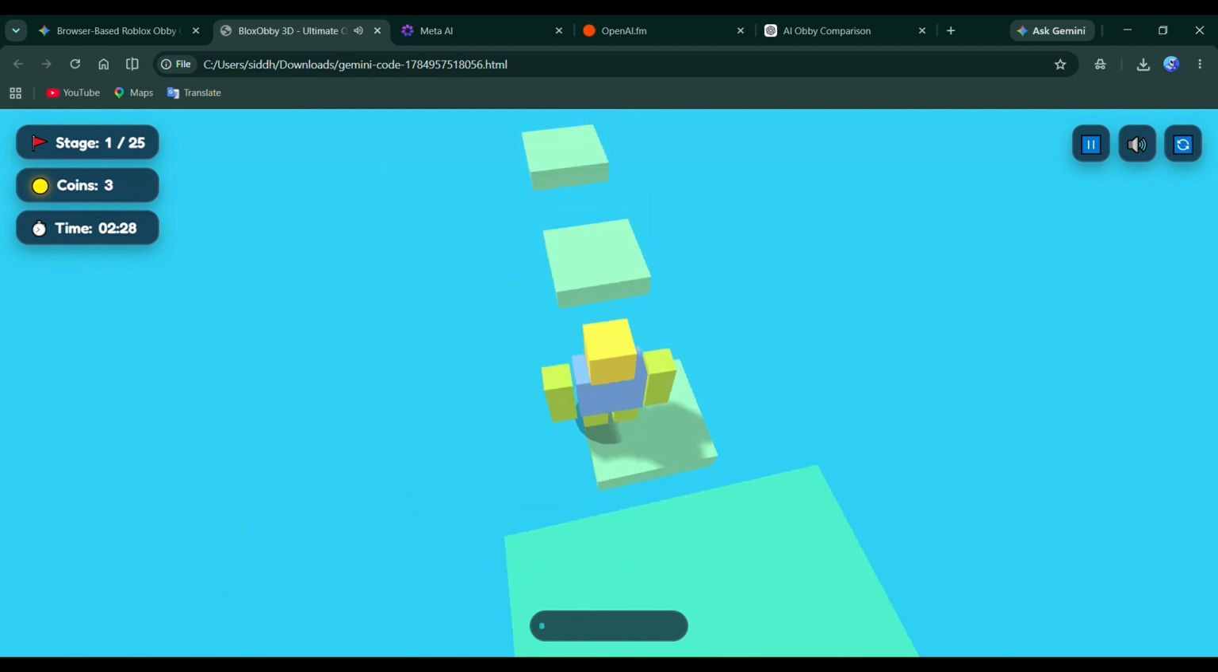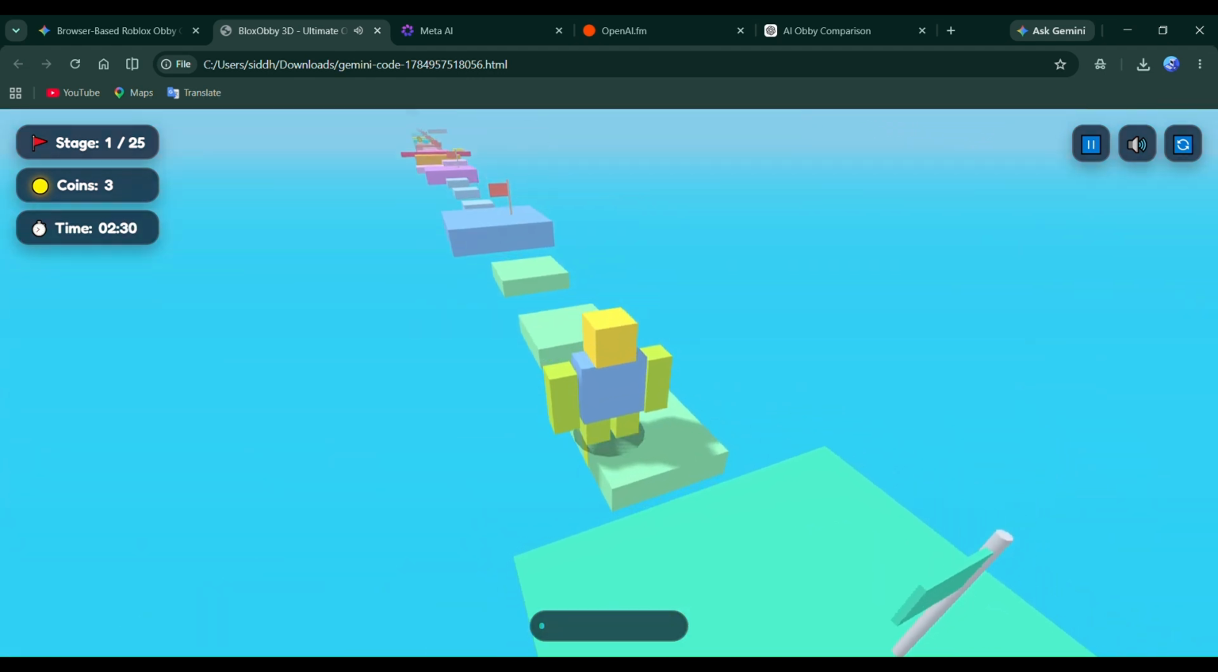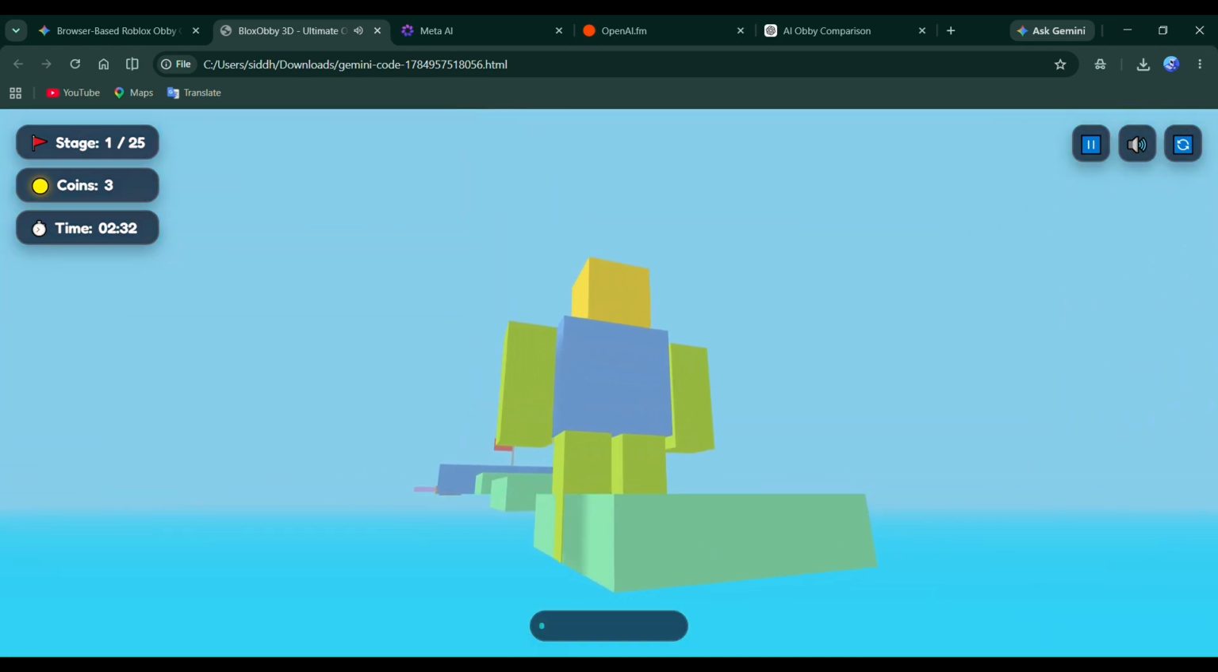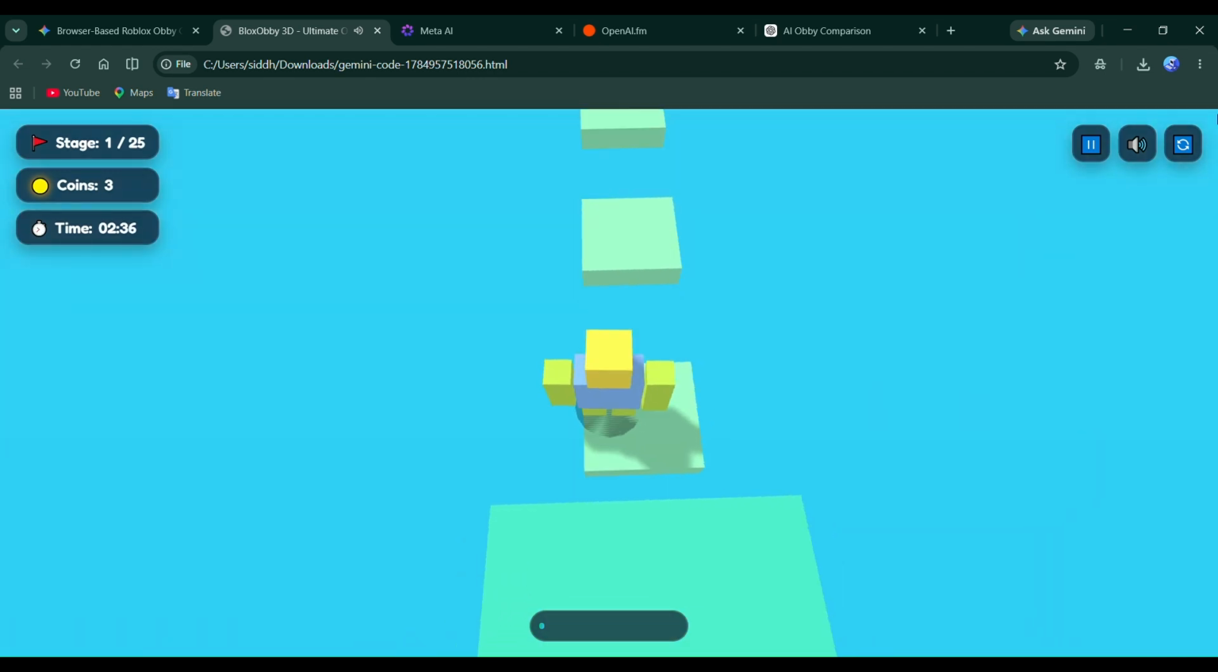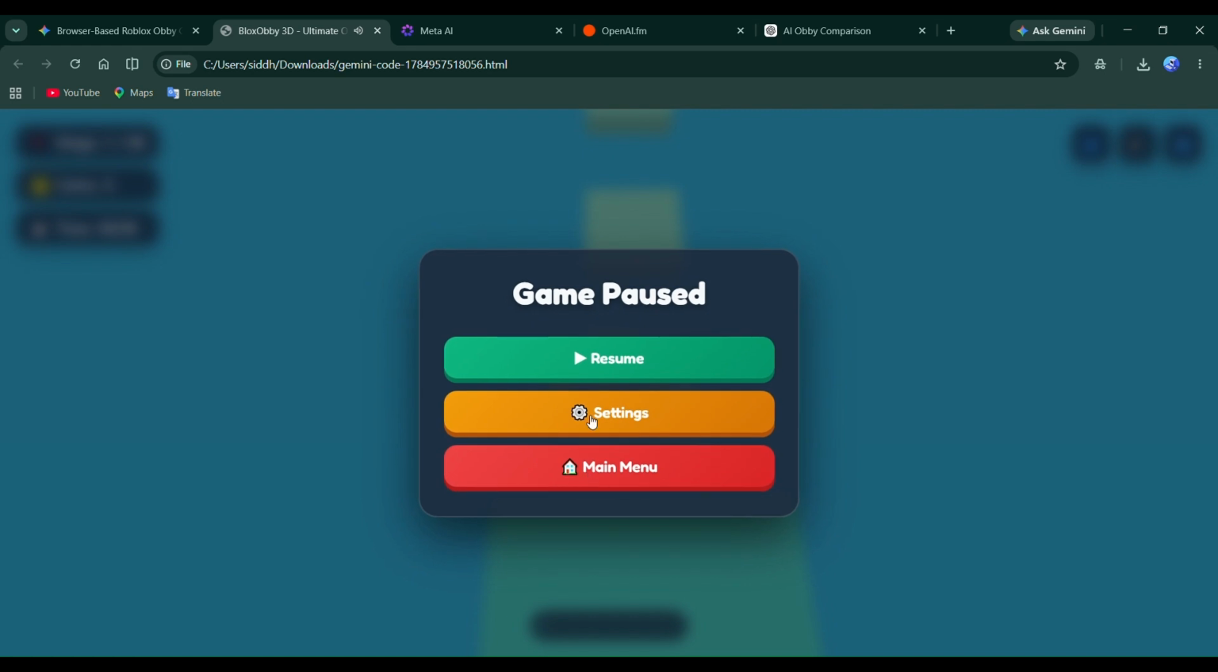If a developer wanted to continue working on this project, they could easily add new stages, improve the graphics, include more game modes, or even turn it into a much larger browser game. That's what makes AI such an exciting tool for game development.